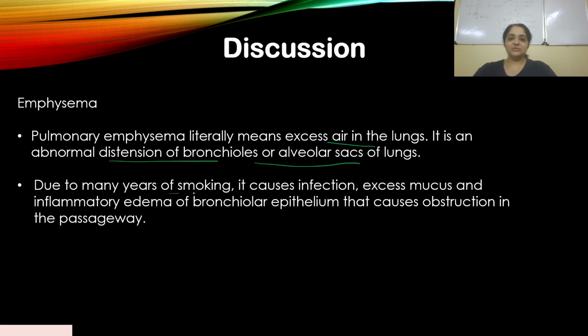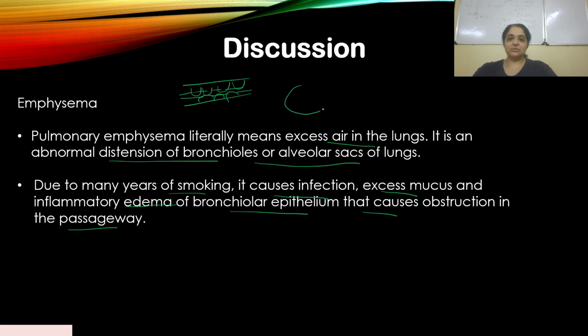Due to many years of smoking, infection, excess mucus, and inflammatory edema of the bronchiolar epithelium cause obstruction in the passageway. So bronchioles are obstructed because of edema and excess mucus inside.